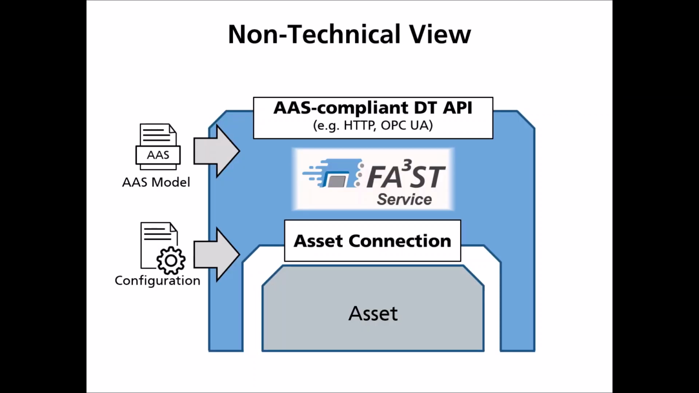From a non-technical view, the FA³ST service is a piece of software that we feed with an AAS model and a configuration file to create an executable digital twin that can be communicated with using an AAS-compliant digital twin API based on different communication protocols such as HTTP or OPC UA. Additionally, the FA³ST service allows connecting the digital twin to the underlying physical asset using arbitrary communication protocols.